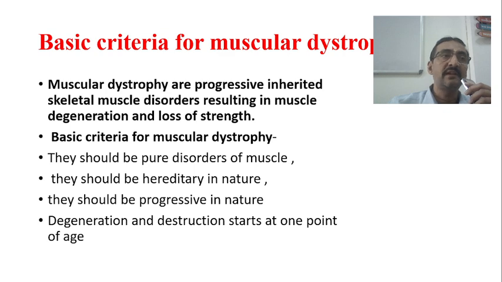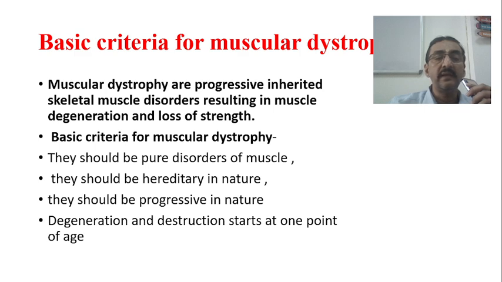So why is this degeneration taking place? It is a hereditary and progressive disease. And the muscle degeneration, at the end, leads to the loss of strength, which is manifested in the form of muscle weakness to start with. So the basic criteria for muscular dystrophy: number one, they should be pure disorders of the muscle. Number two, they should be hereditary in nature. They should be progressive in nature.